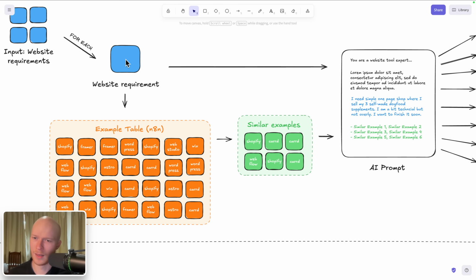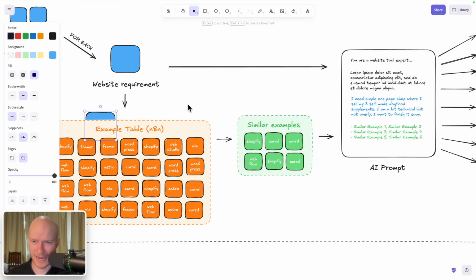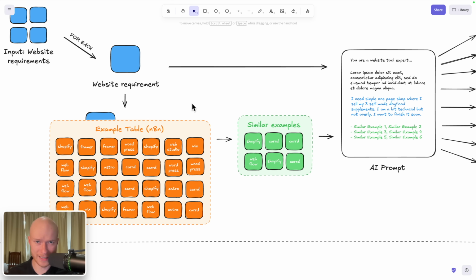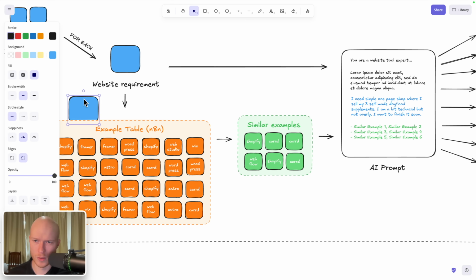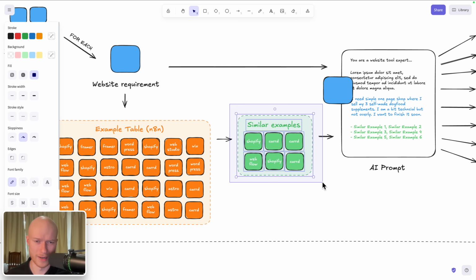We do the same thing. We again send it to our examples database, then tell the examples database, hey, now please return us the most relevant, the most similar examples to this website requirement number 2. And that could be completely different examples than for website requirement number 1. And then we send website requirement number 2 into the prompt together with its most relevant examples.